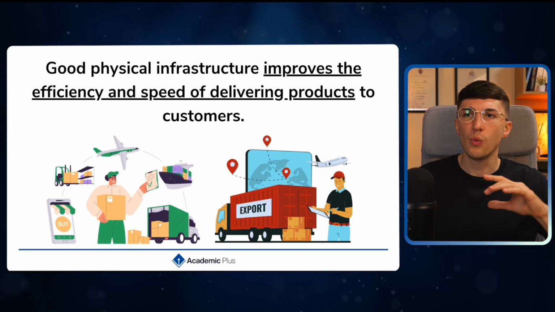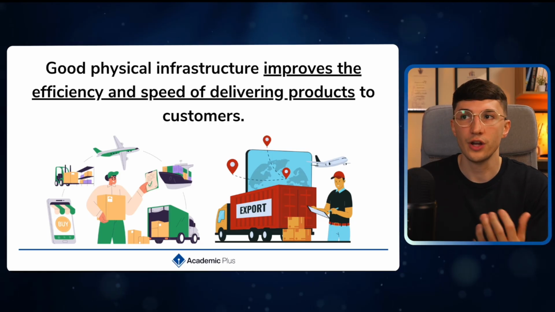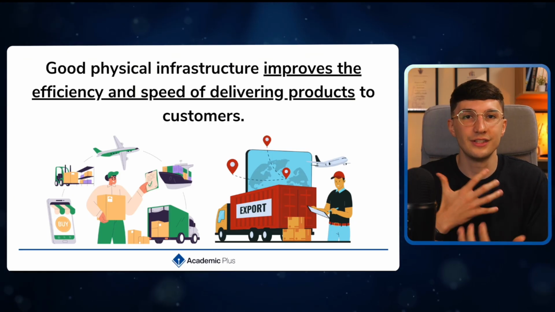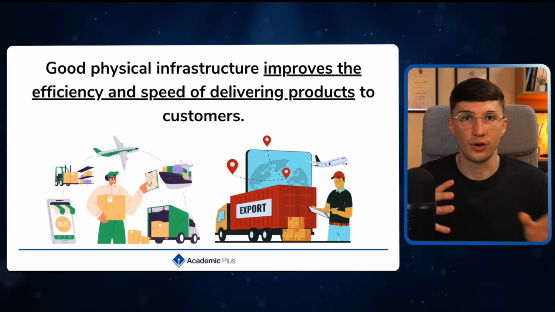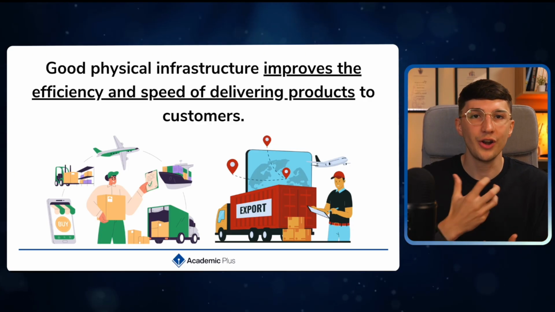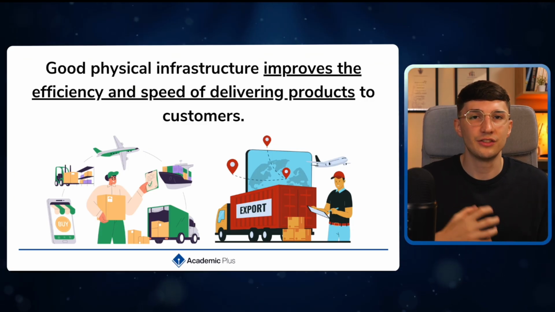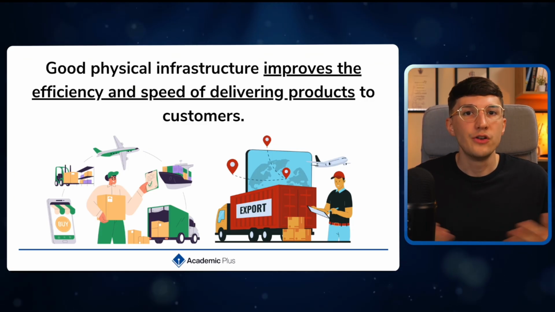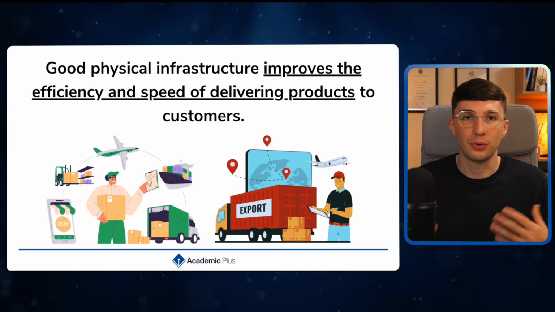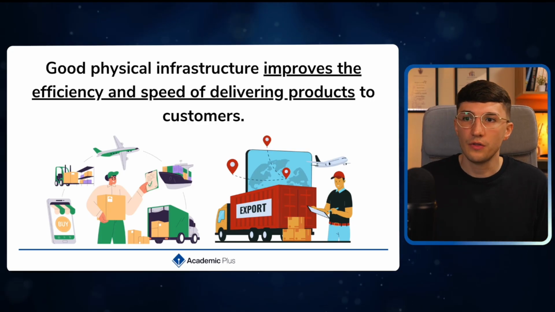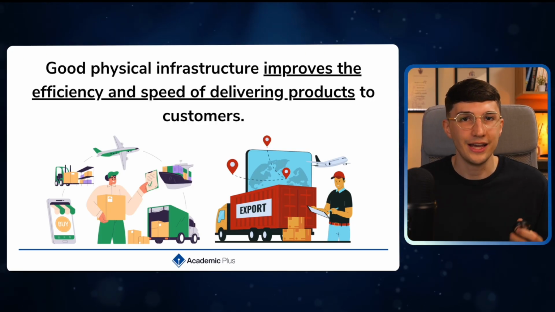And first of all, the reason why we want to have good physical infrastructure is that it improves the business's efficiency and the speed of delivering products to customers. Because if we've got a lot of transport links, a lot of road networks, then it's going to be easier to send the products to customers. And not only that, it also makes it easier for employees to get to work. Just think of the amazing idea of HS2.